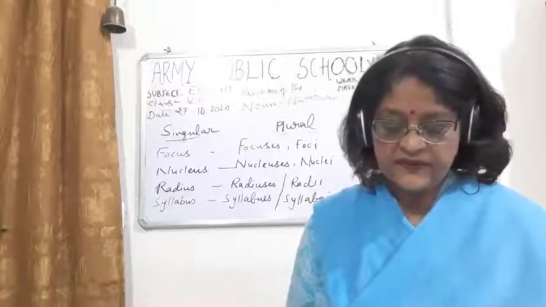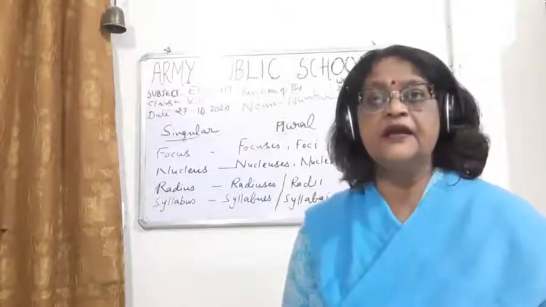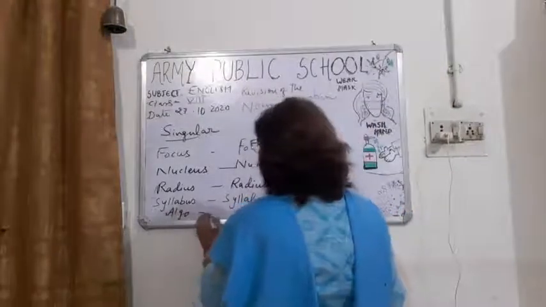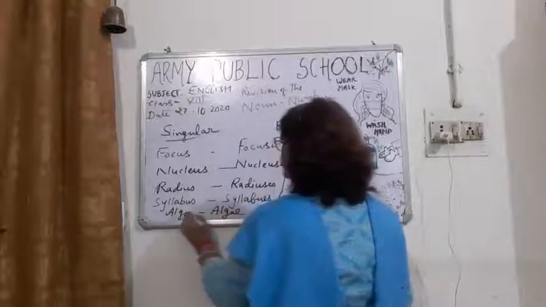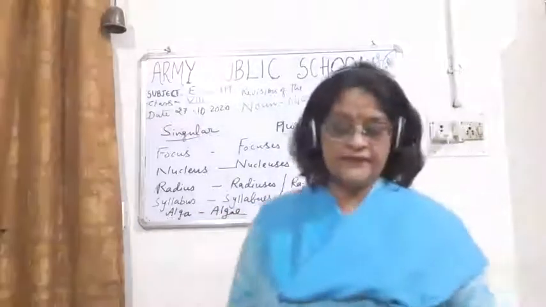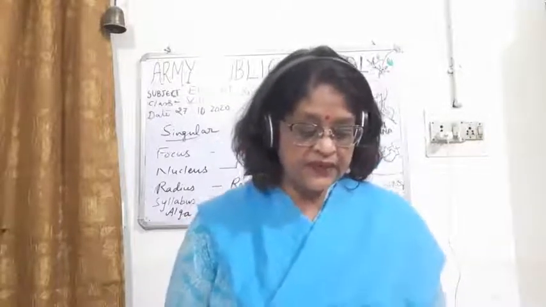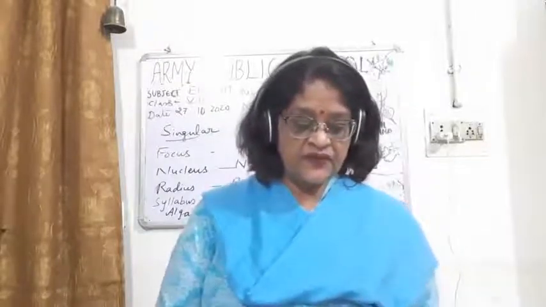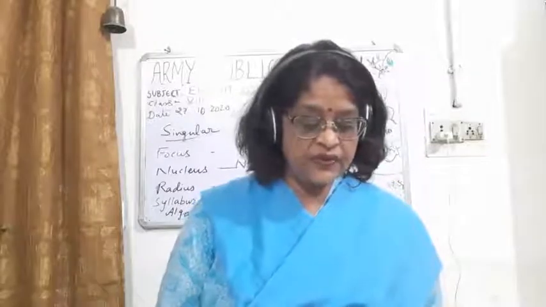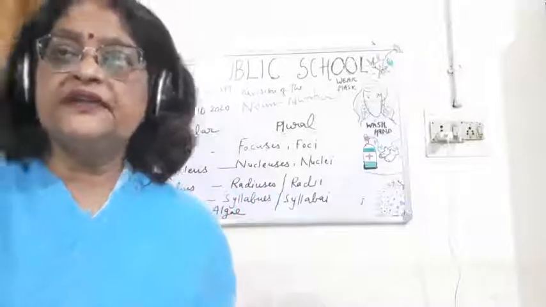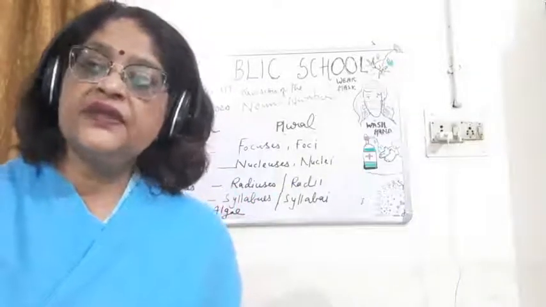Then some words are there like alga. It becomes algae. Larva, and while writing the plural it becomes larvae. So you can see, children, formula can become formulas or formulae. So many changes are there. We have to learn that. So with this, children, I end my video here. Thank you and have a nice day ahead.